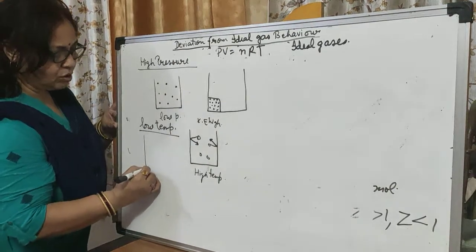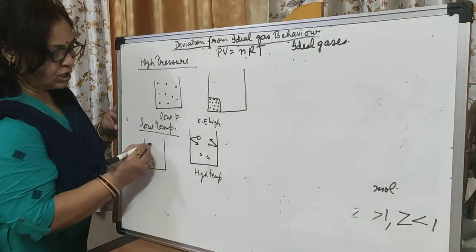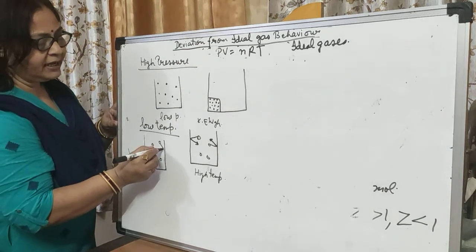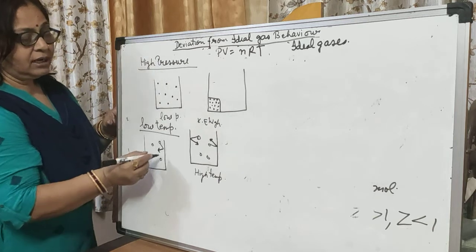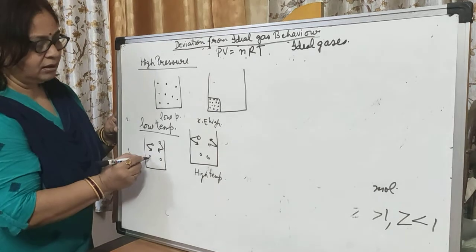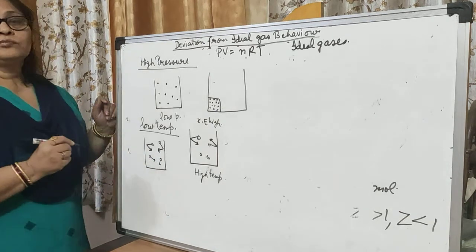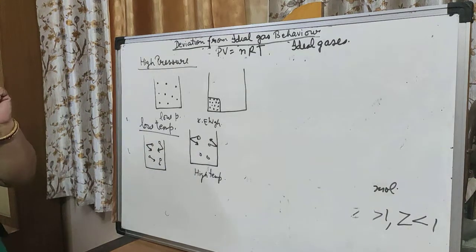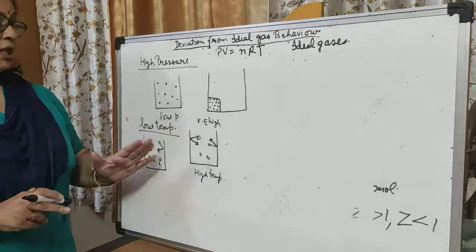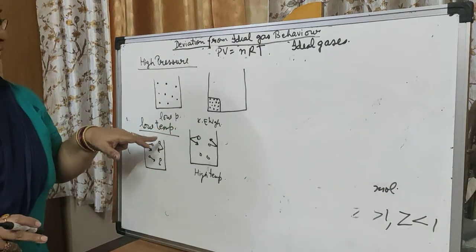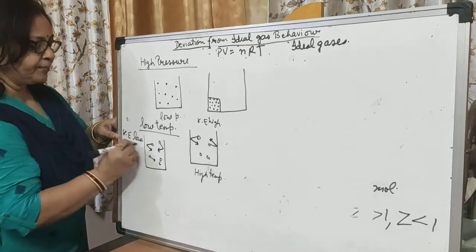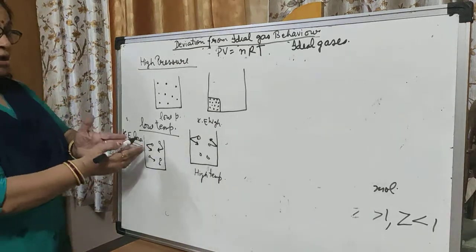At low temperature, these molecules possess a very low kinetic energy. As they possess very low kinetic energy, it is not possible for them to strike the container's wall. They come here and then go back. Now, as they are not striking the container wall, their kinetic energy becomes low. So at low kinetic energy, now what happens?